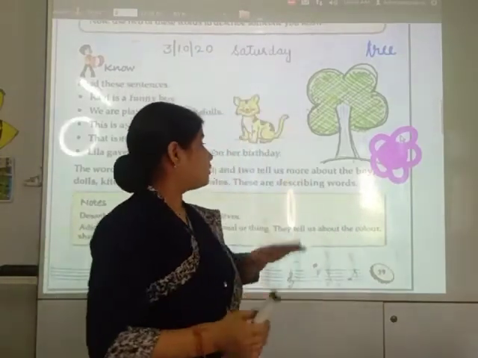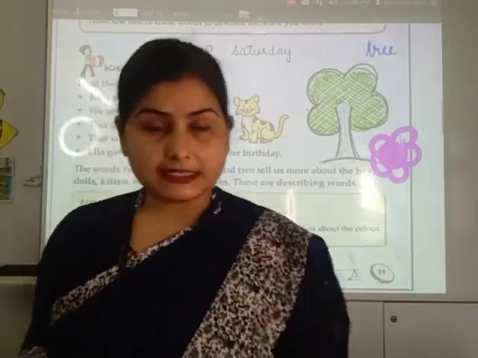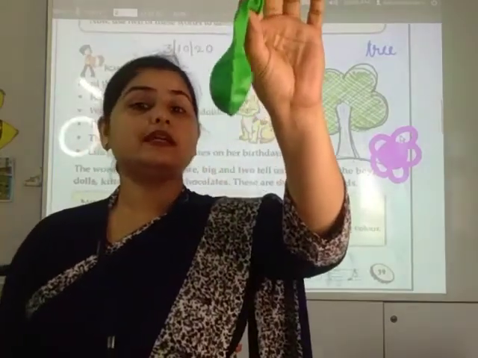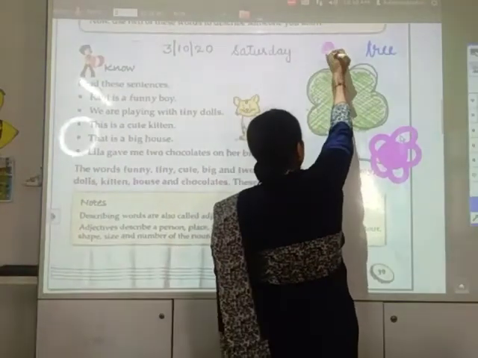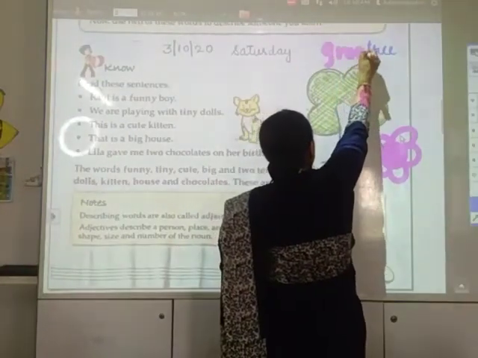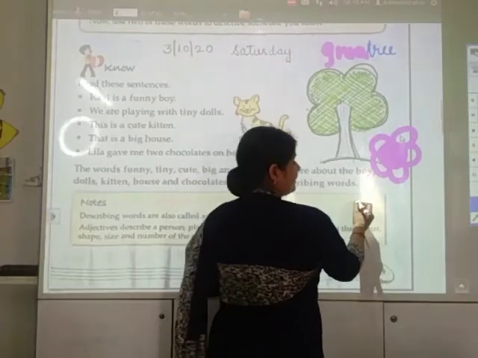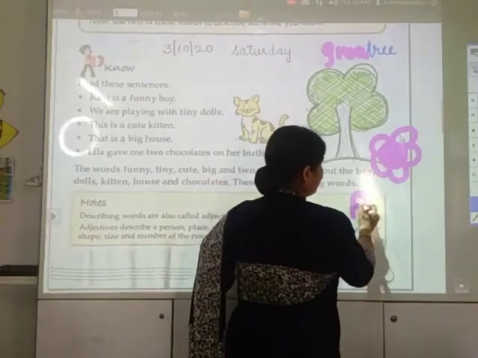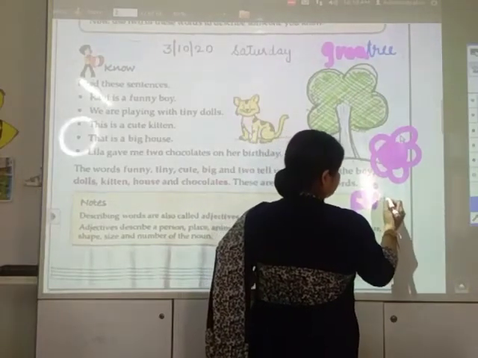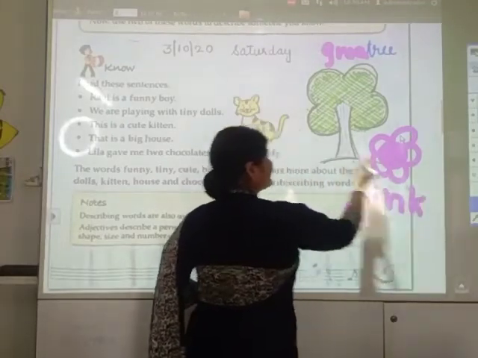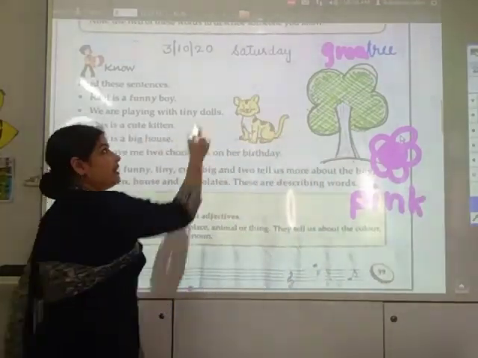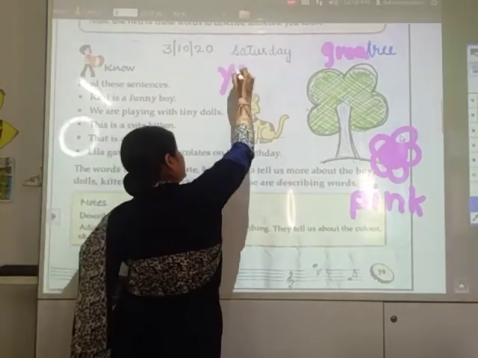That is, I described it. मैंने इसे describe किया, tree को describe किया as green. उसी तरह किसी ने अपने flower को describe किया था as pink. किसी ने इस cat को describe किया था as yellow.